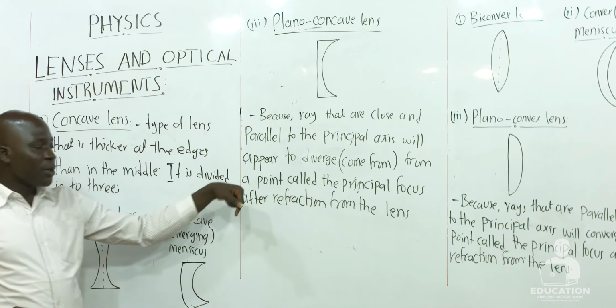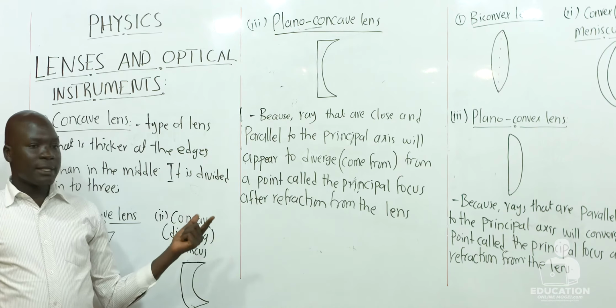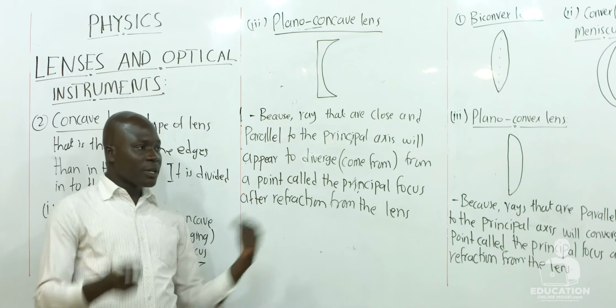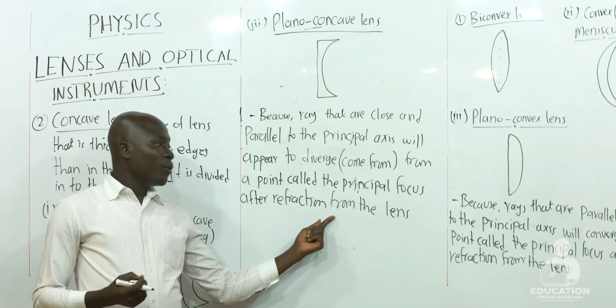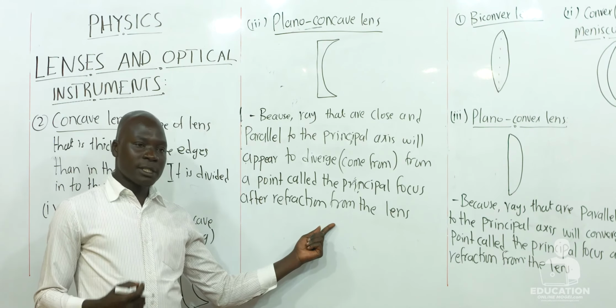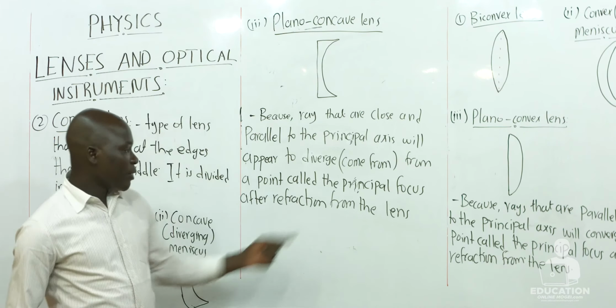So we shall also look at the principal focus of the two types of lenses. This one, which appears to be coming from a point, is not real, so the principal focus will always be negative. It will be in the negative direction since it is not real.